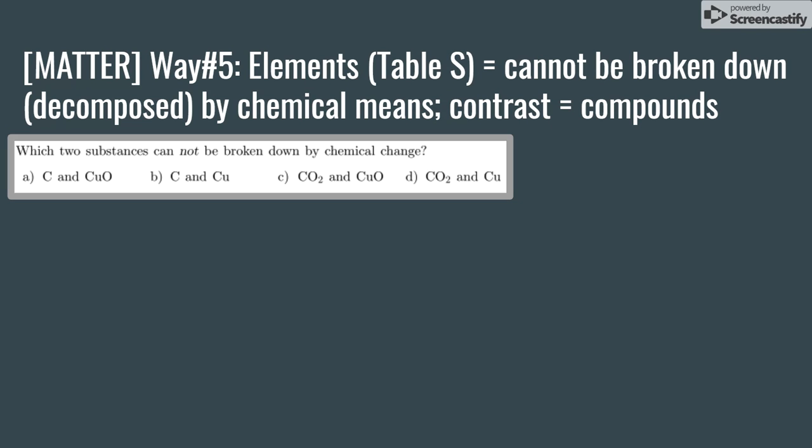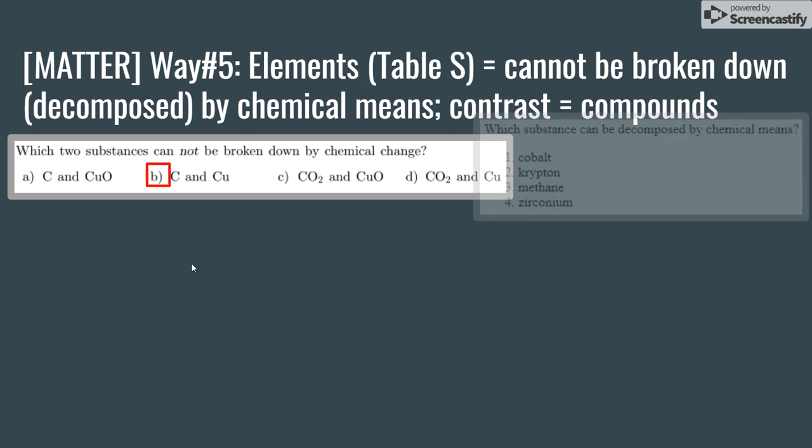Okay, for this question, you should consider which ones show elements. And remember, elements are those things that are not chemically combined with some other element on the periodic table. So the only one that fits that category is answer choice B, because here we have C, which is carbon, and Cu, which is copper. If you don't know what these elements stand for, you can just consult Table S, which shows you the list of all the elements in the periodic table. Answer choices A, C, and D all feature some sort of compound, and you know it's a compound because it shows the element symbols next to each other.